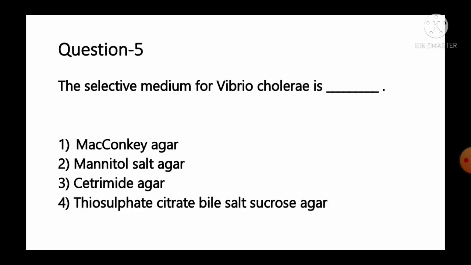Move to the next question, number 5. The selective medium for Vibrio cholerae is option number 1 McConkey agar, number 2 mannitol salt agar, number 3 cetrimide agar, number 4 thiosulfate citrate bile salt sucrose agar, that is TCBS agar.